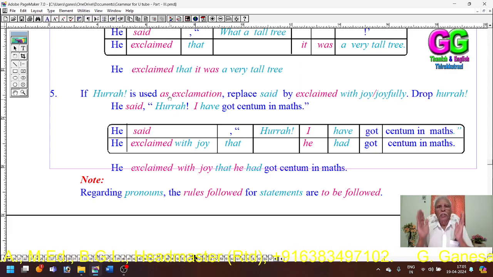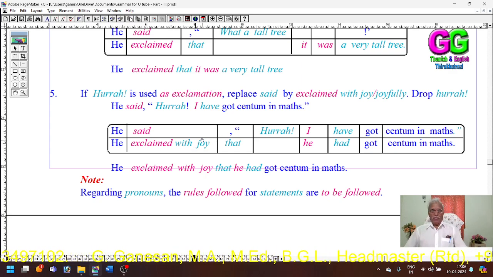He expressed with joy, with happiness, with delight, with merriment, or any word expressing happiness, or joyfully, happily, delightfully, merrily. We can use an adverb, or with plus a noun. Okay. So he exclaimed with joy that Kura is a drop.